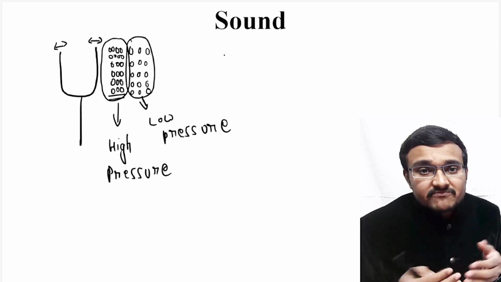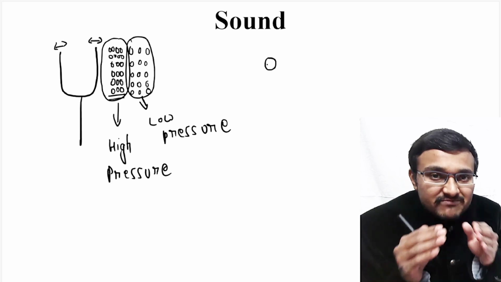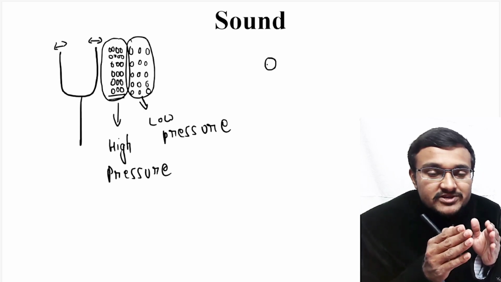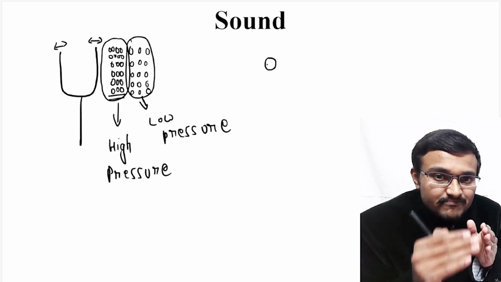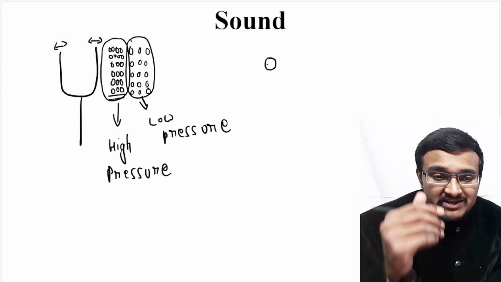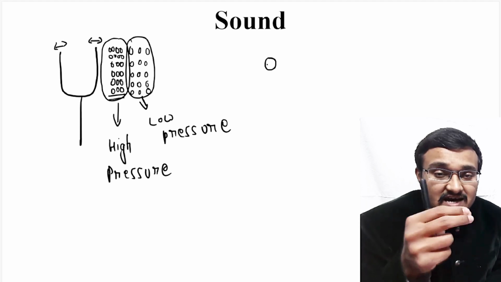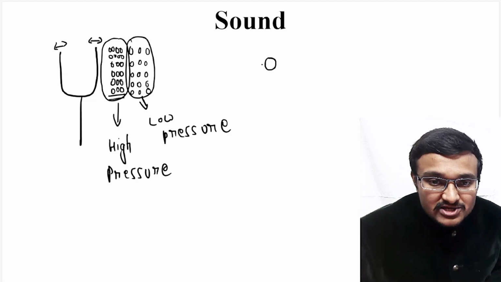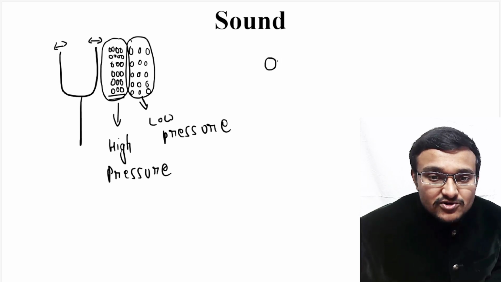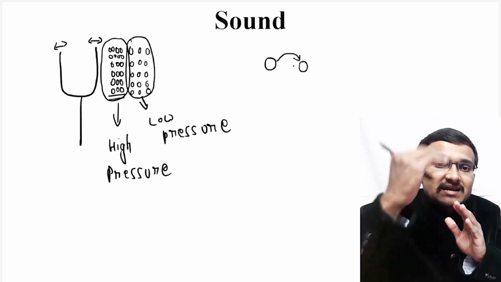So always remember, when you hear any kind of sound, at that particular time one molecule is vibrating, for example if the tuning fork is vibrating, that vibration is passed on to the air molecules which are present around that particular tuning fork. So when that vibration is transferred to the immediate next air molecules present around the tuning fork, those air molecules start vibrating, and this particular air molecule will transfer the vibrations to the next set of air molecules which are present around it.